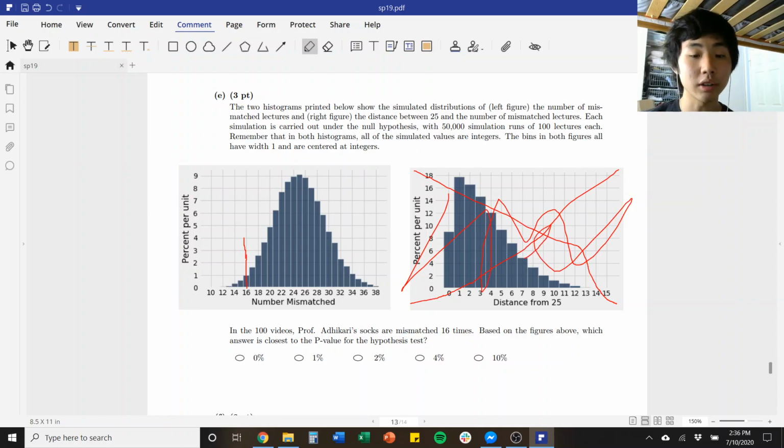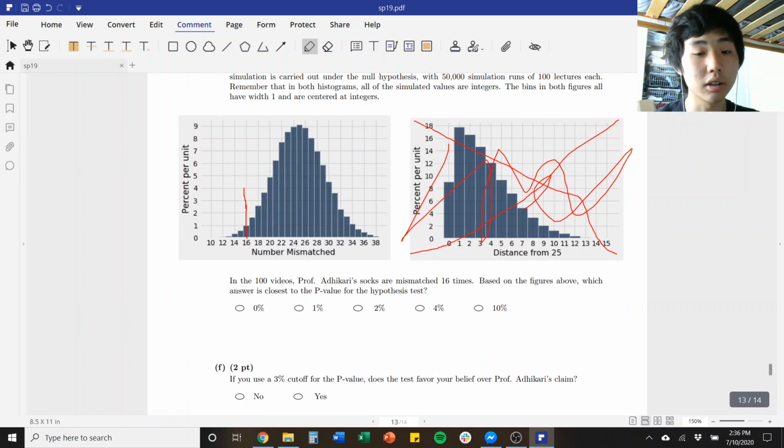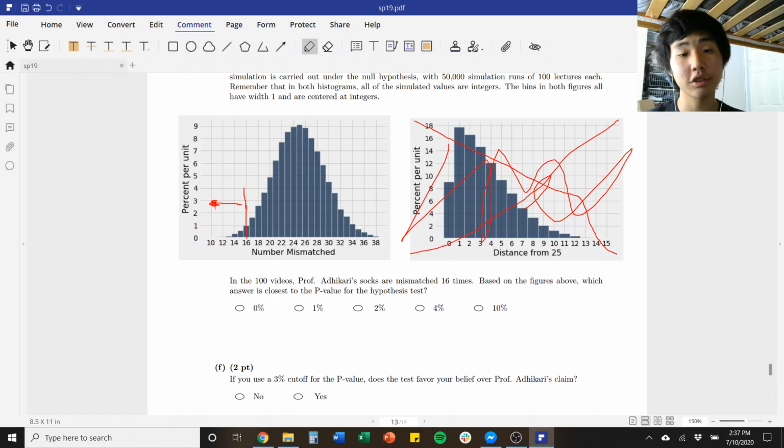So our p-value is the percentage of values that are more extreme than our observed statistic. So more extreme in this case is going to the left, because fewer mismatched socks indicates further away from the null hypothesis of 25%.